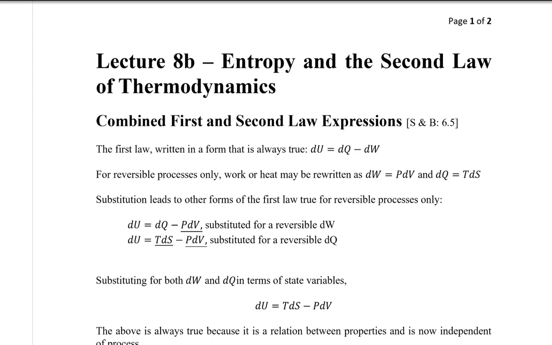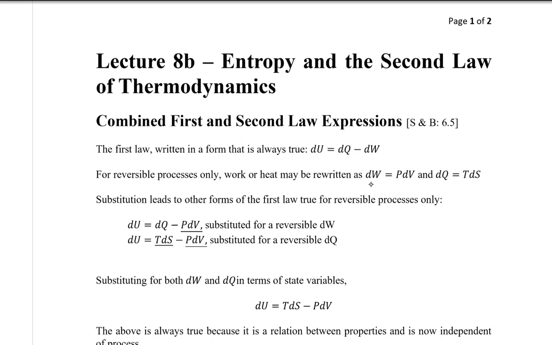So, continuing the previous lecture, entropy and the second law of thermodynamics. We already did combining the first and second law expression. The first law of thermodynamics for the control mass system: du was equal to dq minus dw.